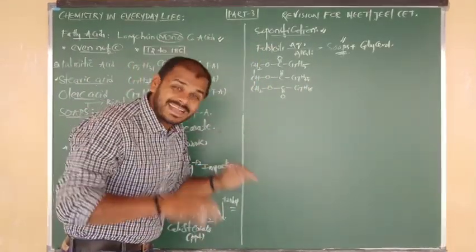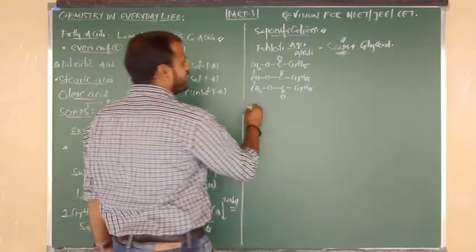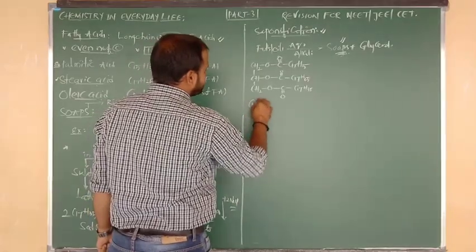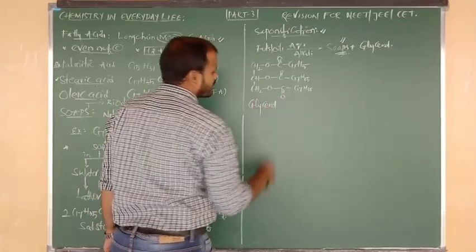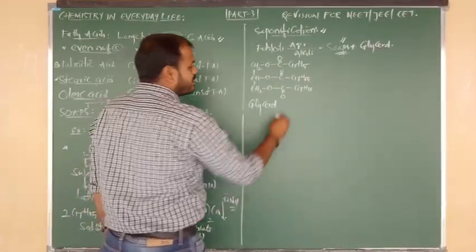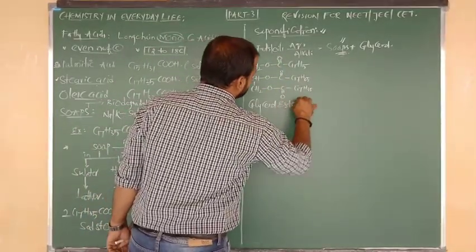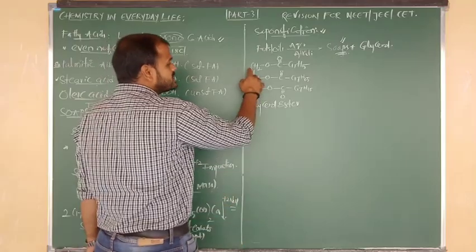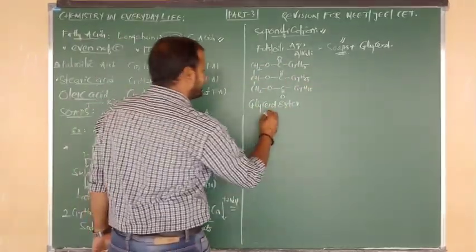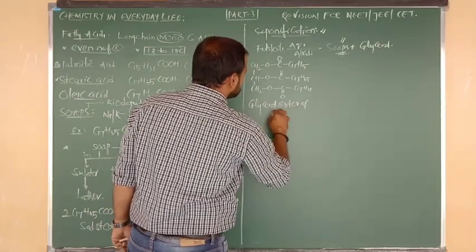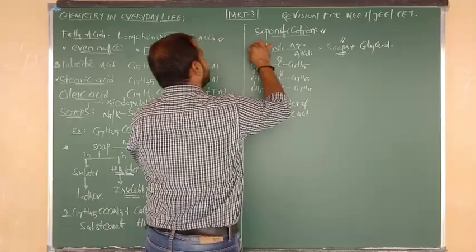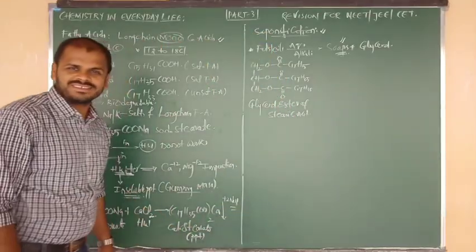But what is the exact name? The name is important here. Looking like CH2OH, CHOH, CH2OH, we can say this is a glycerol form. And the COC is an ester; the functional group it contains is ester. So it is a glycerol ester of, coming from what? Stearic acid. Glycerol ester of stearic acid. It is an example of a fat, and also we can say oil.